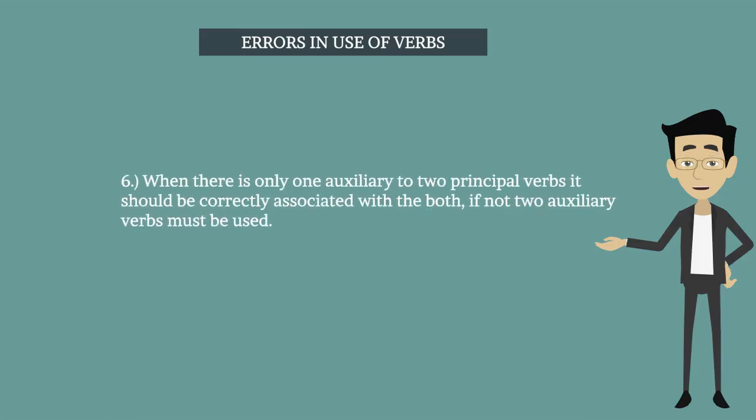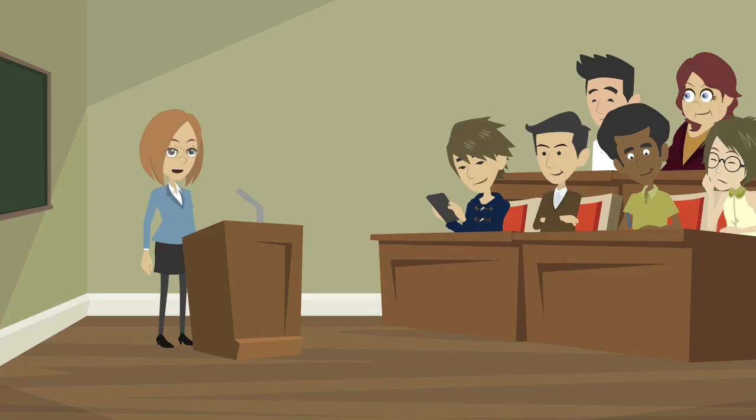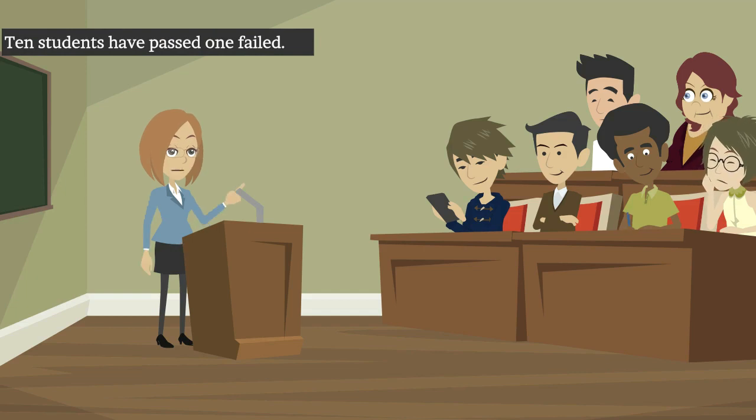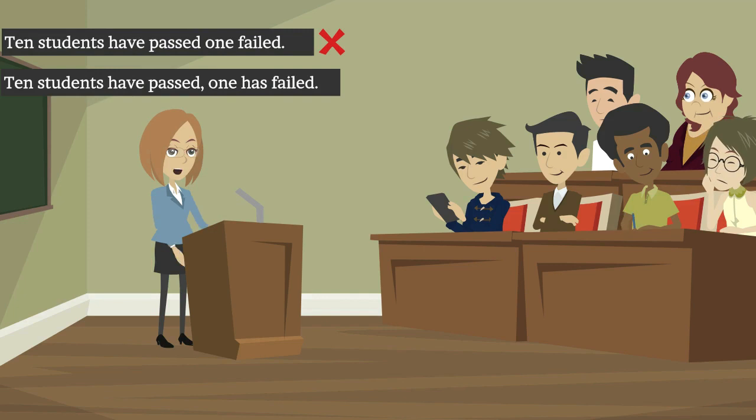When there is only one auxiliary to two principal verbs, it should be correctly associated with both. If not, two auxiliary verbs must be used. Let's see the example. 10 students have passed, 1 failed. This is incorrect. 10 students have passed, 1 has failed. This is correct. Seventh one.